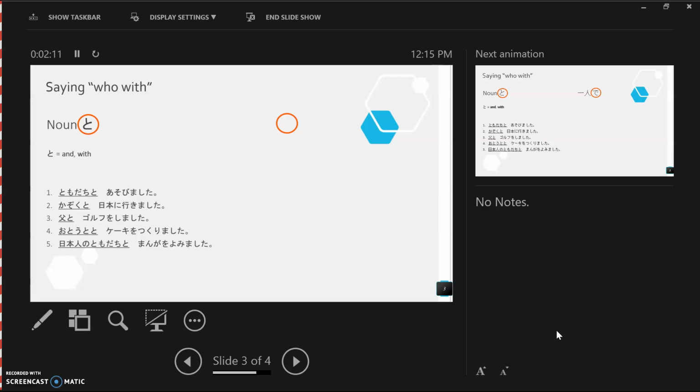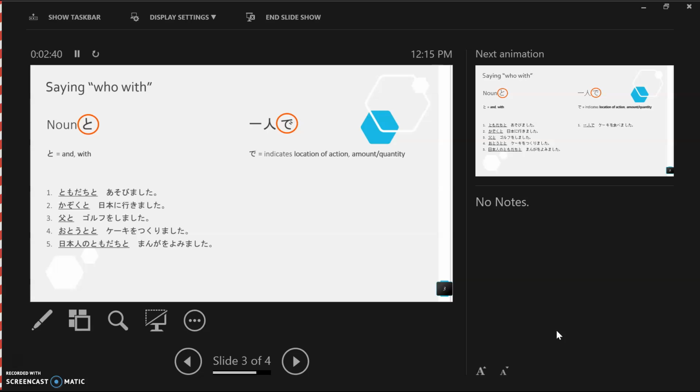Okay, the next thing that you need to know is the particle de. Now, de is not a particle we use to say who you do something with, but rather it indicates where you do something and also the amount or the quantity of the number of people that you did the thing together with. So de indicates the location of action and also the amount or quantity.